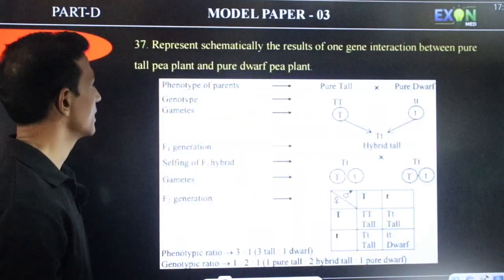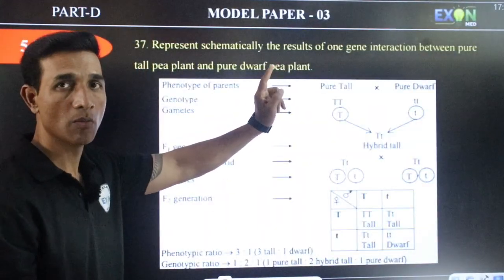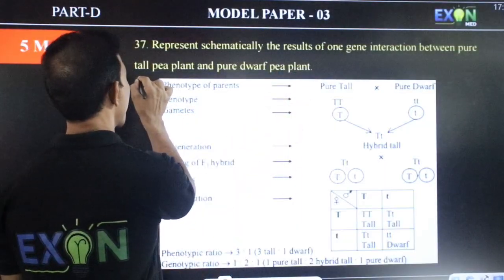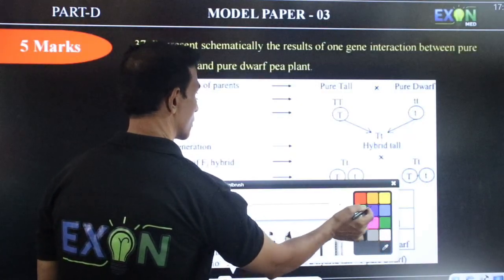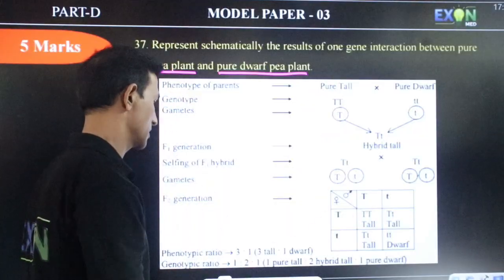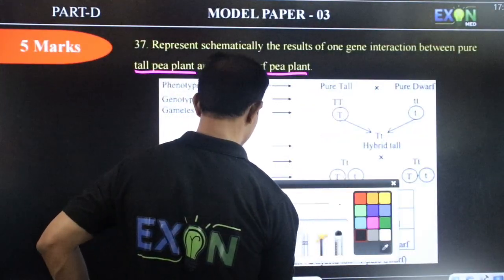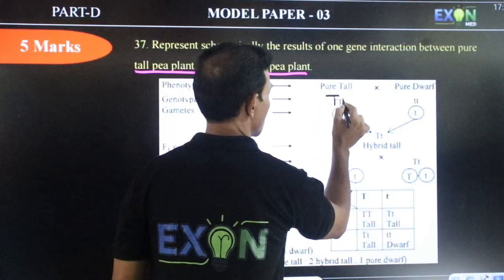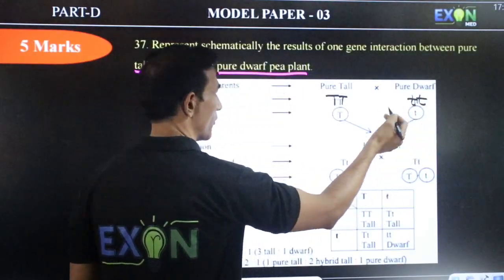Next question. Represent schematically the results of one gene inheritance. One gene means a monohybrid cross between a pure tall pea plant crossed with a pure dwarf pea plant. So here first you have to write the phenotype. I think everyone knows the monohybrid cross. The phenotype of the parents is tall plant and dwarf plant.